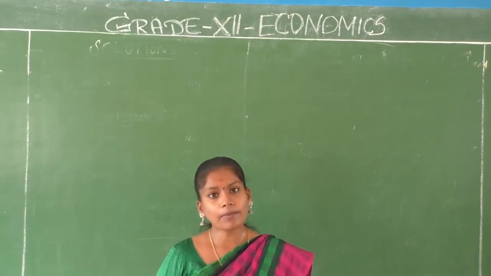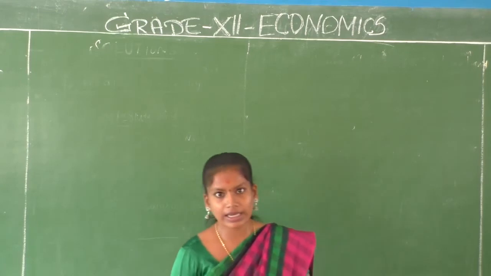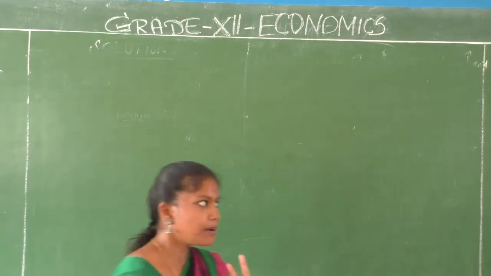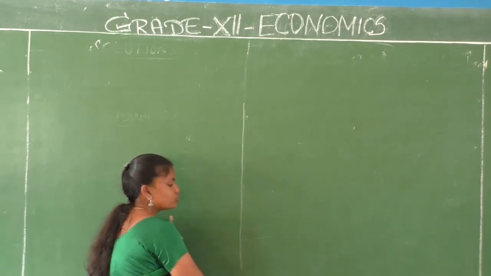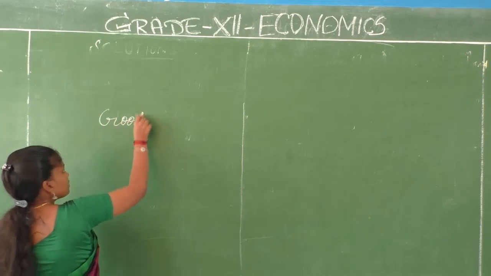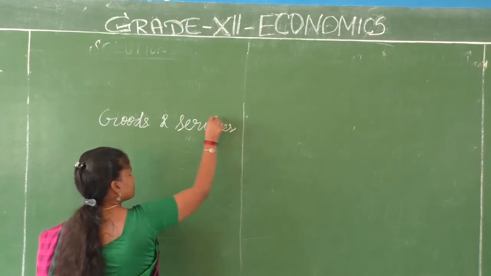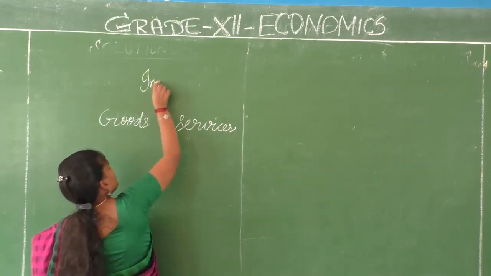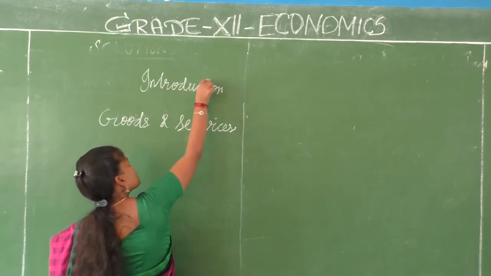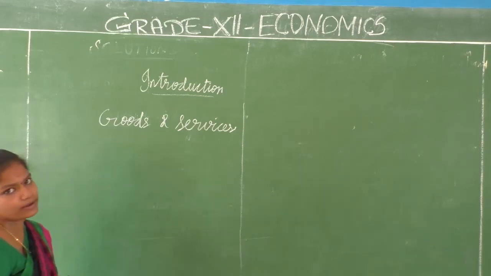Now, when we talk about goods and services, these are important terms that we are going to use again and again. Actually, there are two terms, right? Goods and services, but most of the time we are going to use them together. This is chapter 1 of Introductory Microeconomics, which is the introduction. Introduction to what? Introduction to microeconomics.